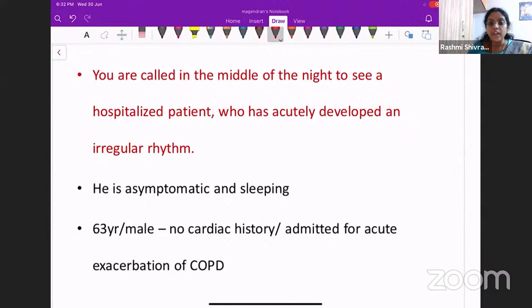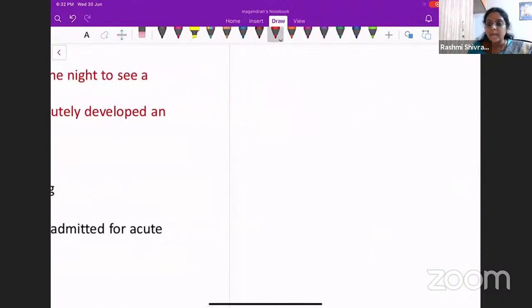So when you think of irregular rhythm, what's the first thing that comes to your mind? There should be only three things that come to your mind when you say that there is an irregular rhythm. What are the three things? The first thing will be atrial fibrillation.